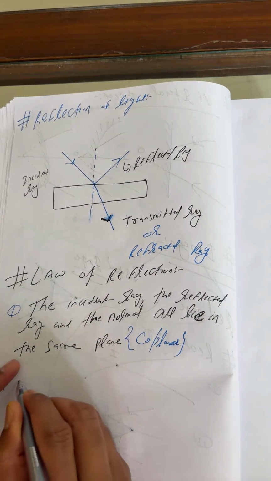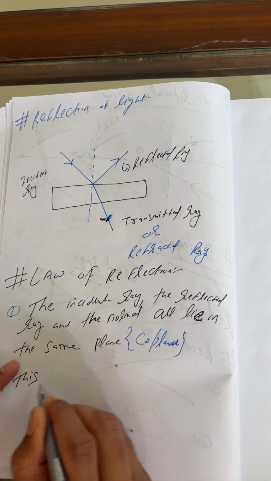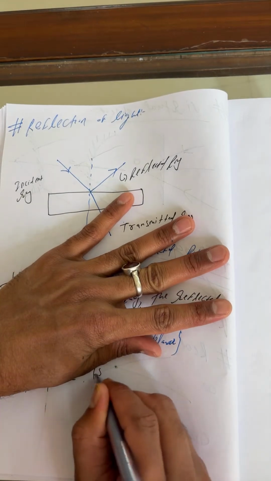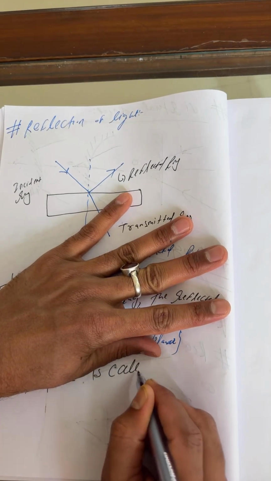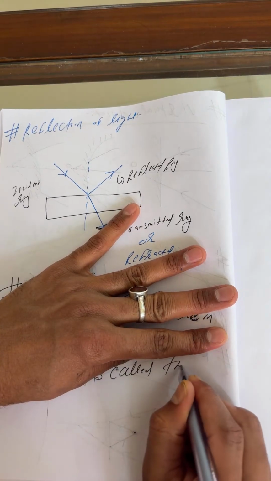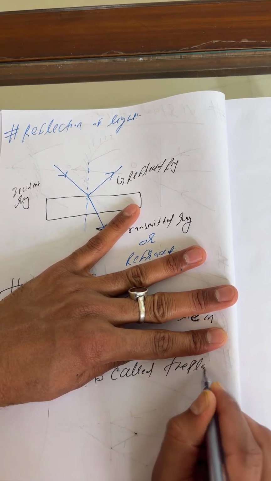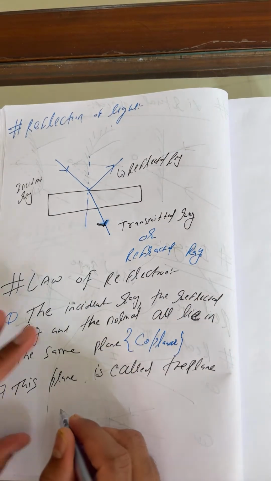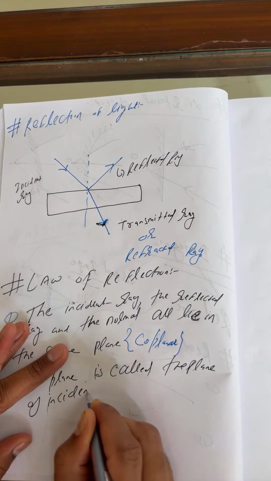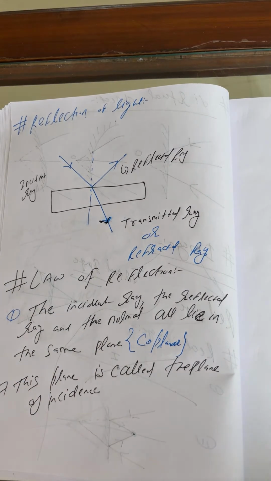So this plane is called the plane of incidence.